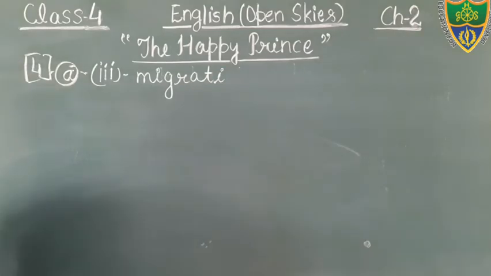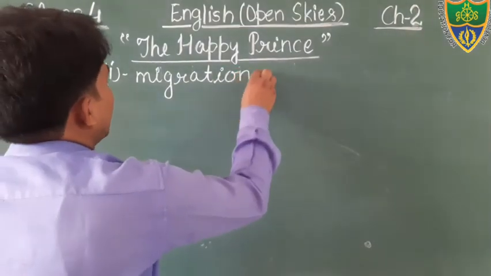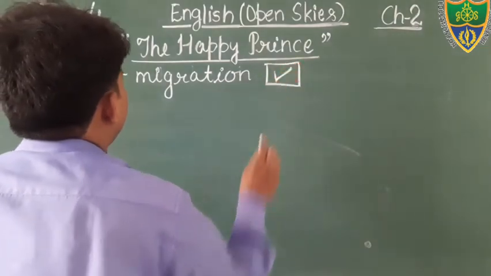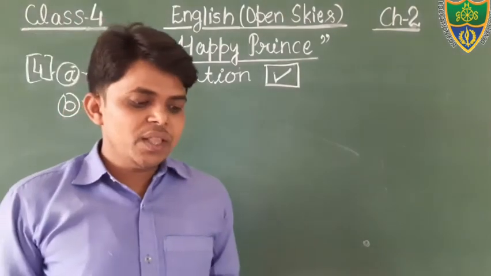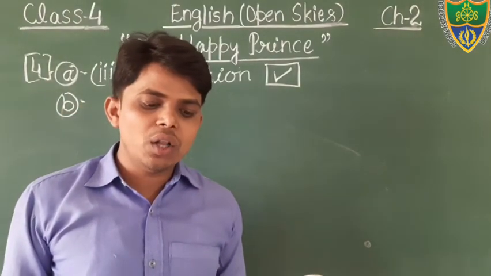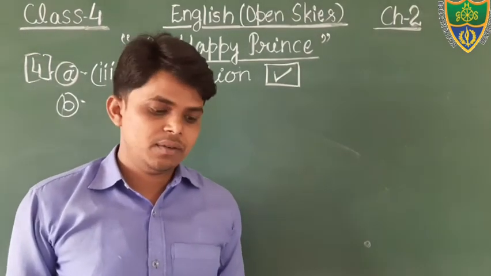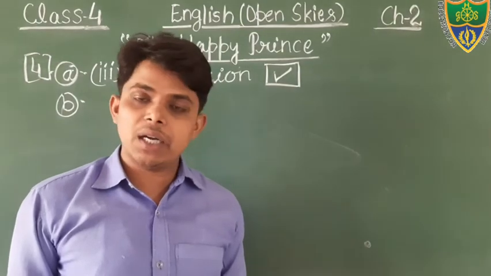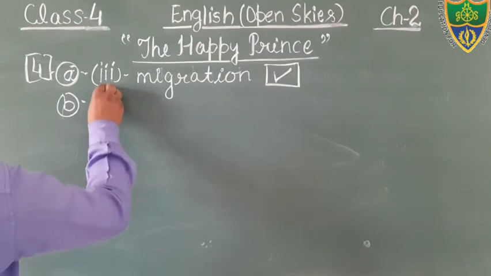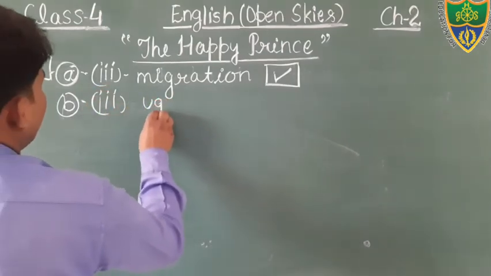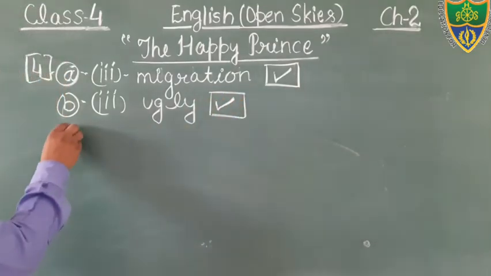Just see students, M-I-G-R-A-T-I-O-N. Migration is the correct option. You will tick on that. Question number B. When the happy prince gave all the jewels, his body looked thin, thick, ugly, and sad. Dear students, option number 3, ugly, is the correct option. U-G-L-Y. We will tick on option number 3, that is ugly.